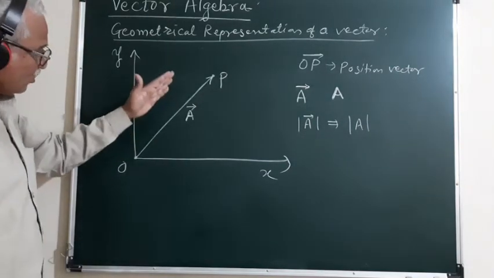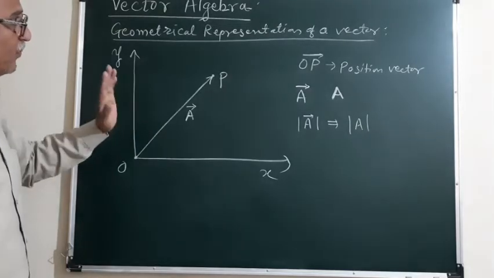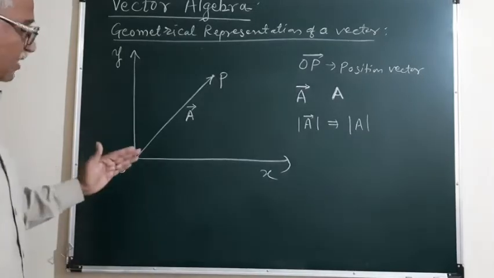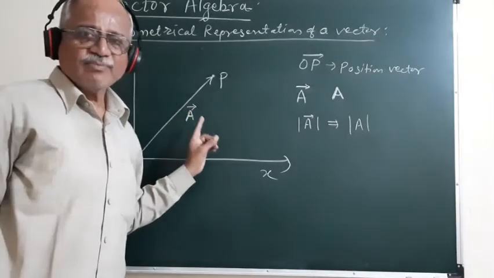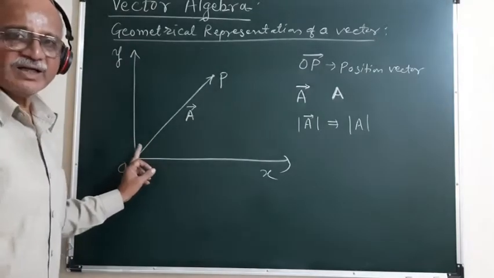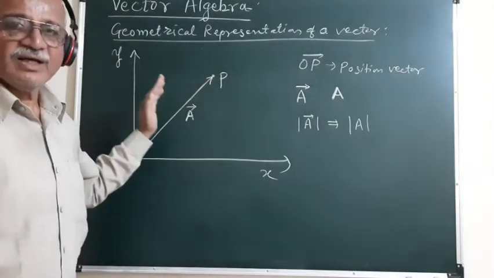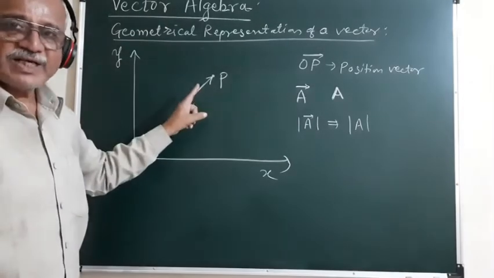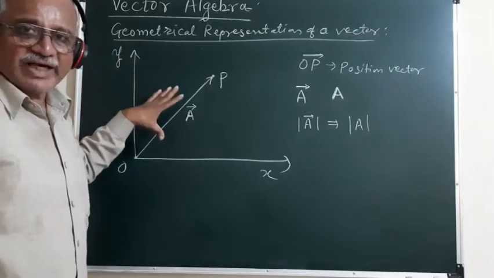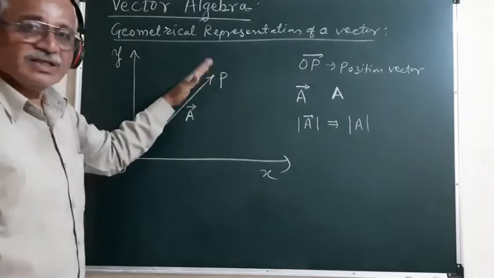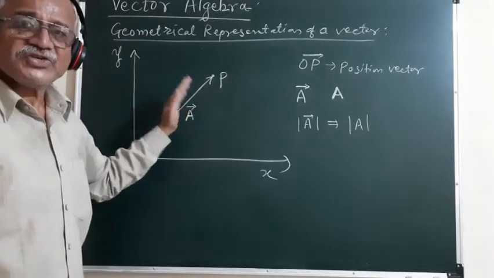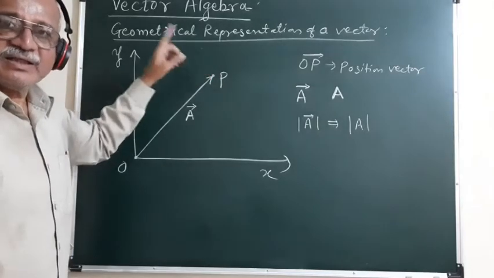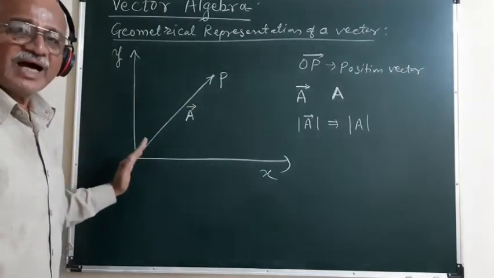This is the vector OP bar, the position vector, or it is also called the displacement vector of the particle. This vector is drawn starting from the initial point of the particle to the final position of the particle, and the length of this line represents the magnitude of that vector, and this arrowhead represents the direction in which the particle has displaced. This arrow indicates the direction in which the particle has displaced.